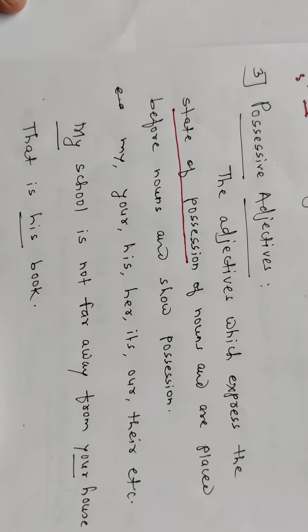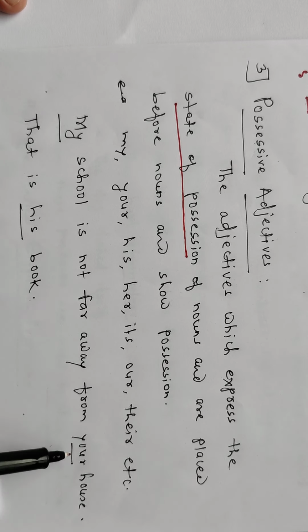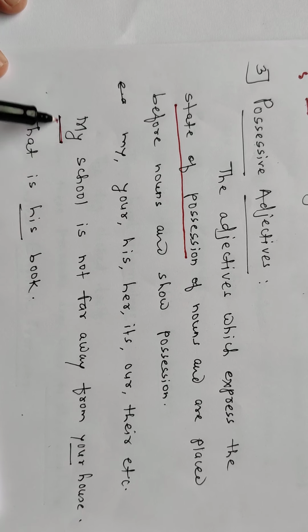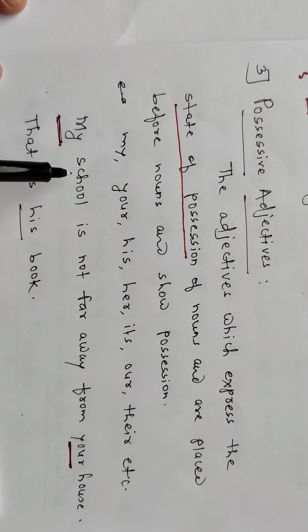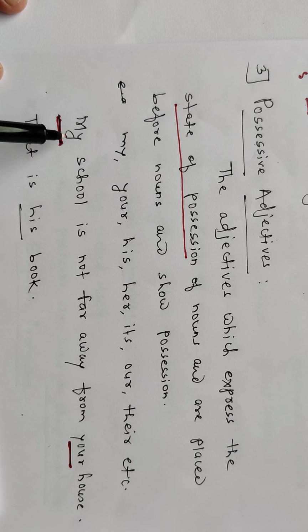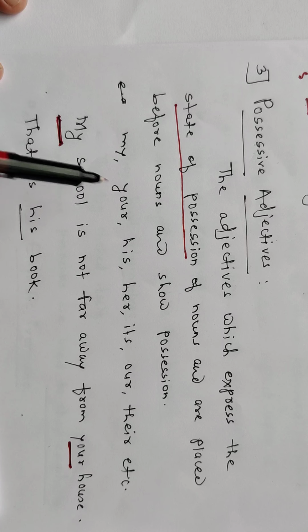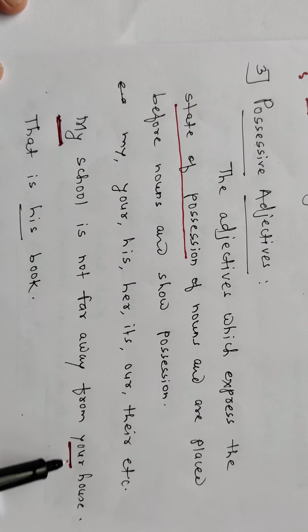For example, look here: my school is not far away from your house. Here, my and your are called possessive adjectives because they come before a noun and express a state of possession. My school: my is telling some more information about school, and also expressing a state of possession, the ownership. Your house. That is his book.